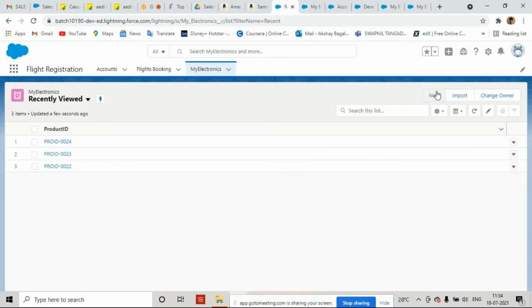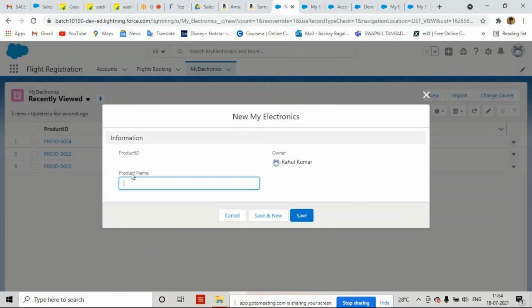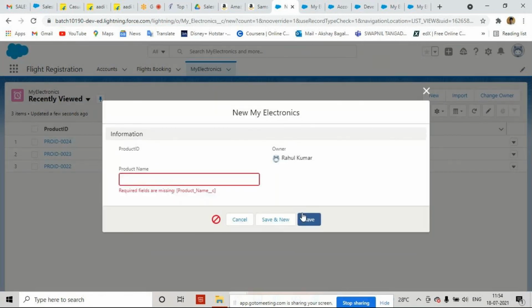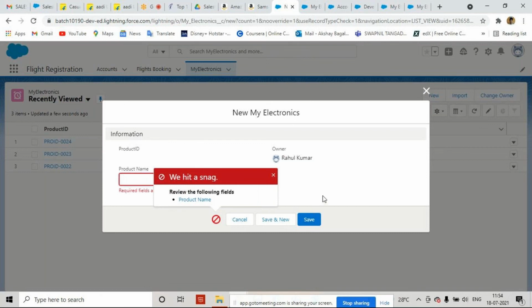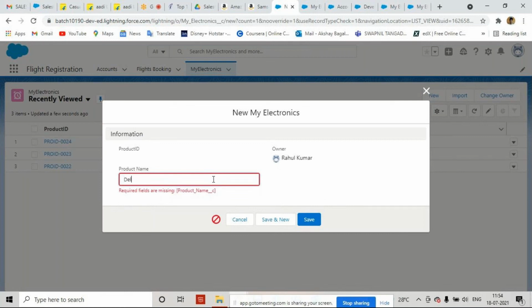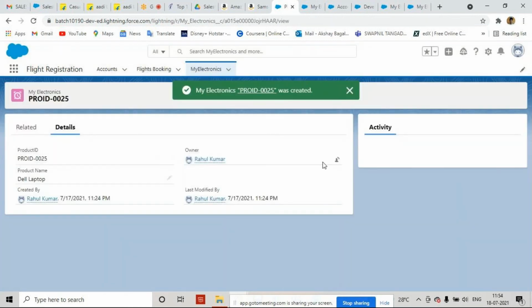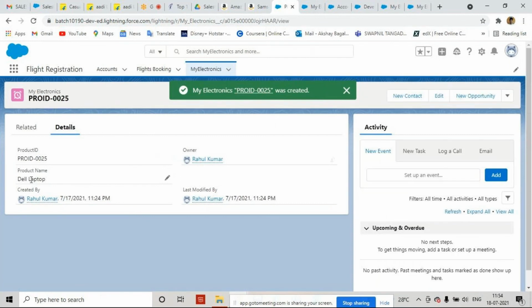Okay, let's click on new. No, not yet. If I'm saving it, it is going to save. No, see, it is a required field. Unless and until we provide the value, it is not going to save the data. It is saying, required field missing: product name. So I have to provide the product name, like Dell laptop. I can save this. Now the product ID is generated and here the product name is Dell laptop.